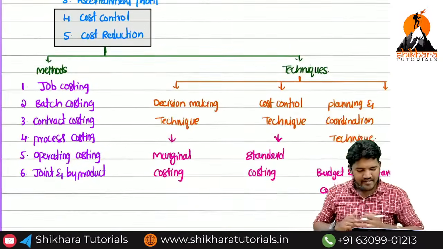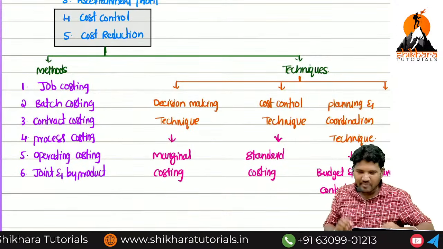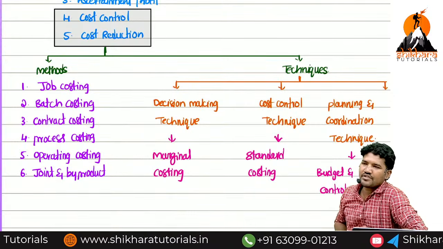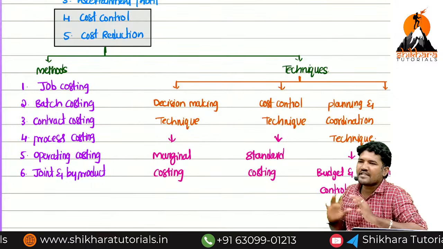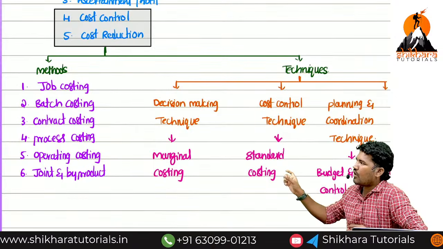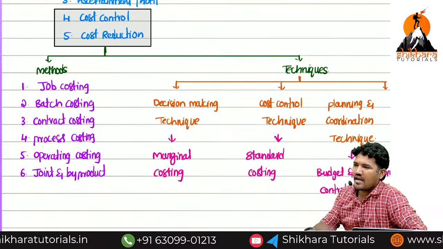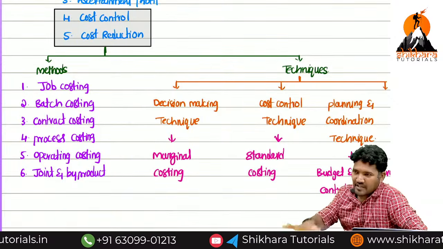Today we want to start with budget and budgetary control. I hope you already know the basic sense regarding the budget. What is meant by budget as per your knowledge? We learned the word budget several times in a lot of places. As per that, what is the meaning of budget? Estimation.